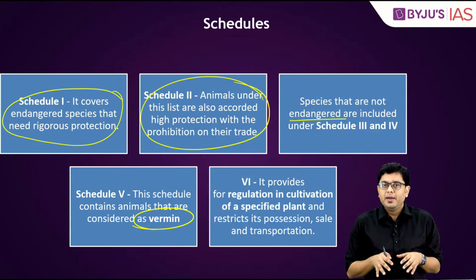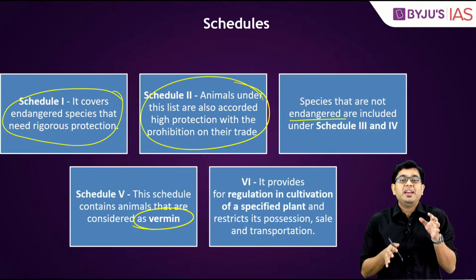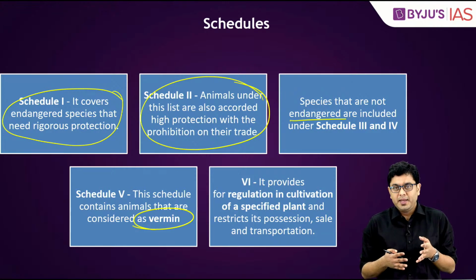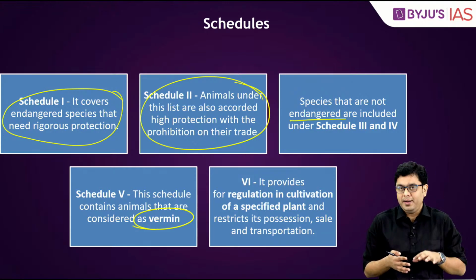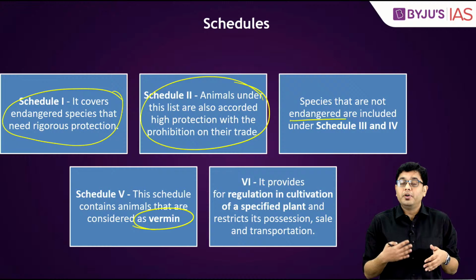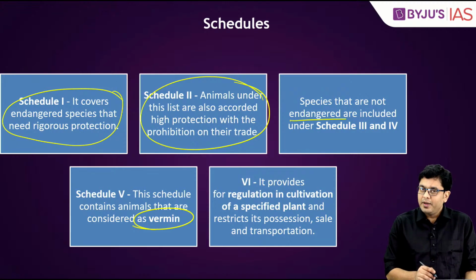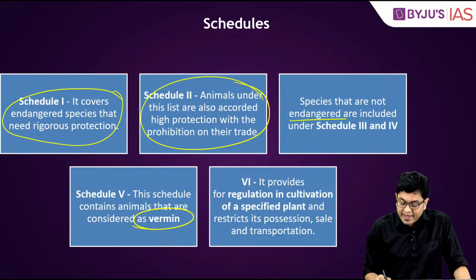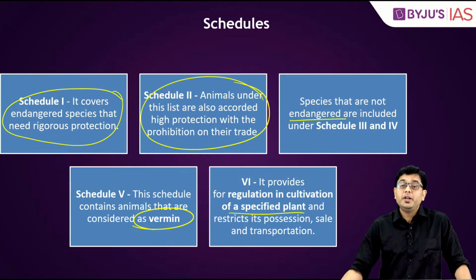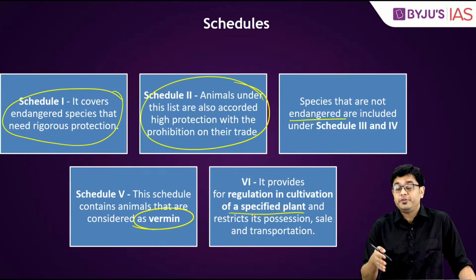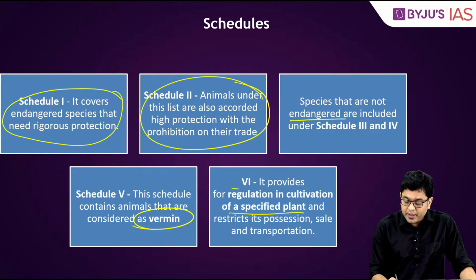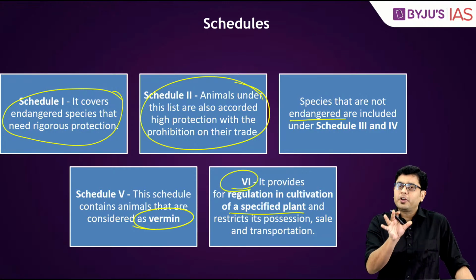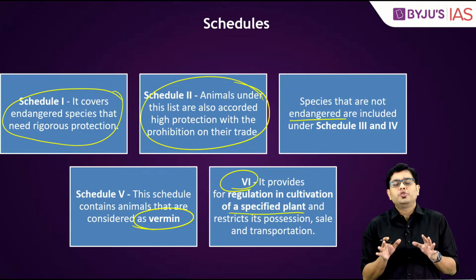So that is where a permission is sought for an animal to be declared a vermin so that it can be hunted and it can actually be killed whenever it starts serving as a nuisance. So here Schedule 5 deals with vermins. It is Schedule 6 where regulation in cultivation of a plant species. So plants are placed under Schedule 6 of this particular act. This particular detail is something you should be aware of.